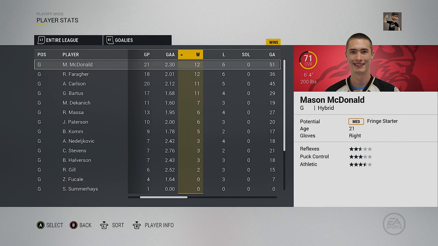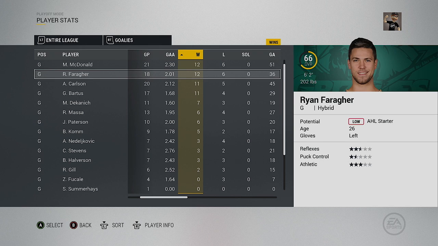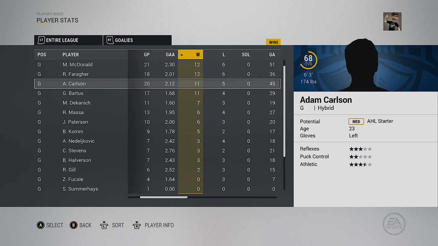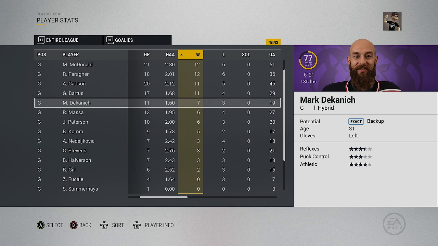But Mason McDonald is leading the way for Adirondack, his 71 overall, 21-year-old goaltender, so that's probably the reason why they are simulating so well, is because the goalie is on their heads right now, and Ryan Faragher is the leading guy for Utah. So those two guys will be battling out the two best goalies, obviously. Anybody else's name I recognize?